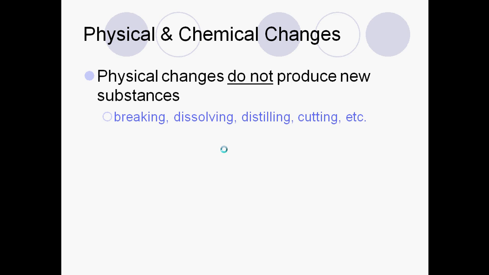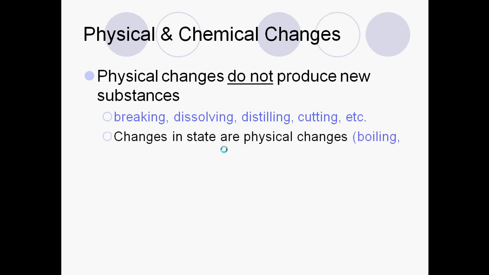Distilling just means you're separating something out. Again, you're not changing what you have. You're just taking two things apart. Typically, impurities in water is an example of that. Cutting something is also an example of a physical change. If you cut it in half, it's still the same thing. Changes in state are also physical. These are the ones that can be very confusing.